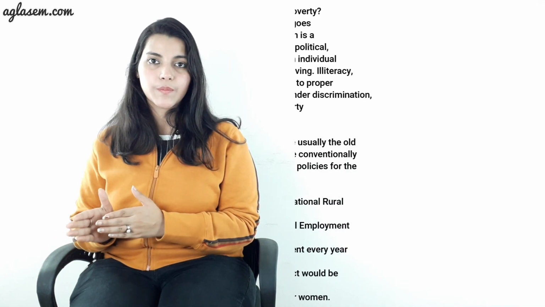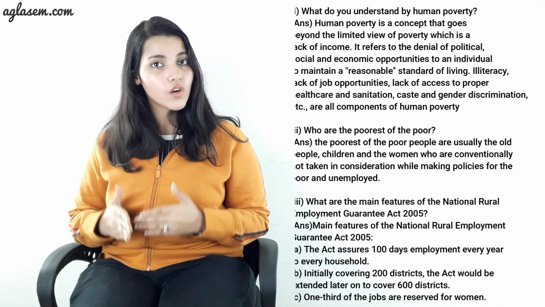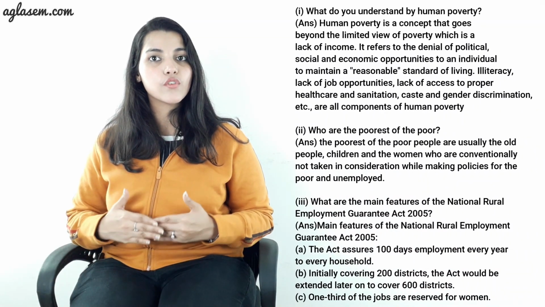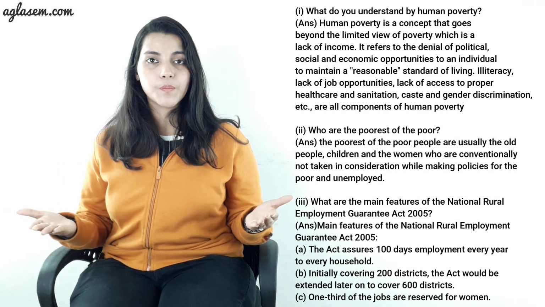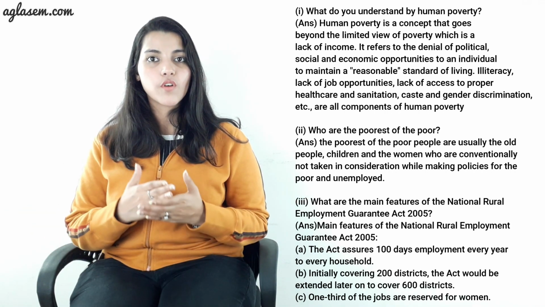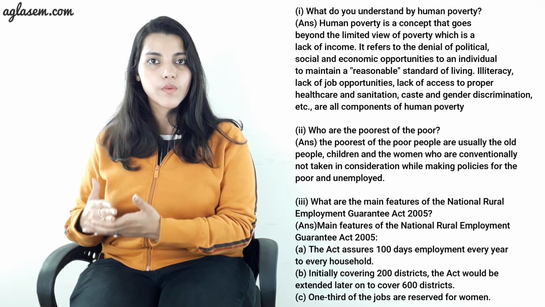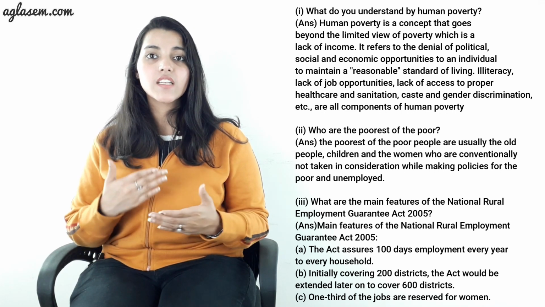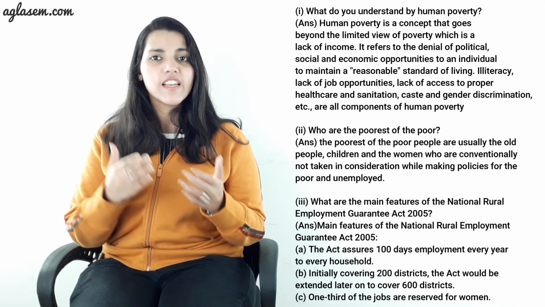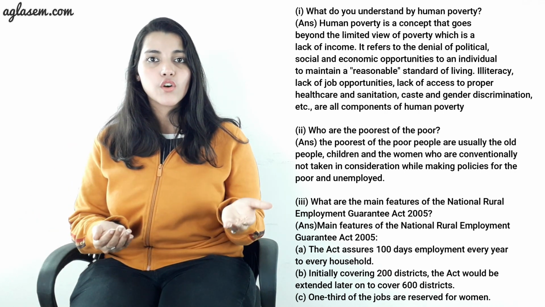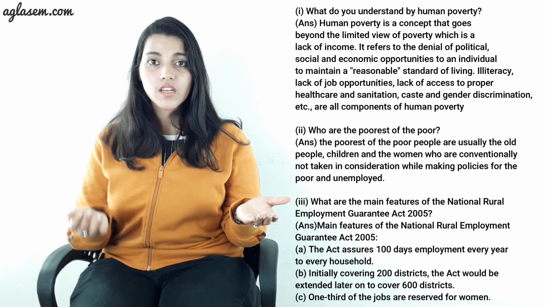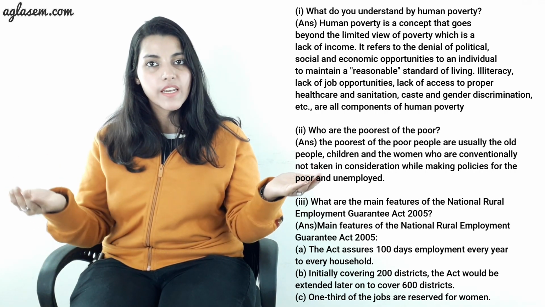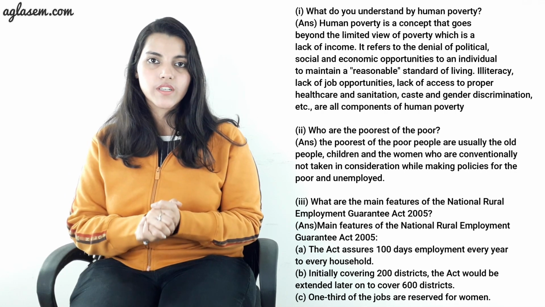Moving to the next question, in this we have to answer the following questions briefly. Number 1, what do you understand by human poverty? So, human poverty is a concept that goes beyond the limited view of poverty, which is a lack of income. It refers to the denial of political, social, and economic opportunities to an individual to maintain a reasonable standard of living. Illiteracy, lack of job opportunities, lack of access to proper health care and sanitation, caste and gender discrimination, and many more are all components of human poverty.